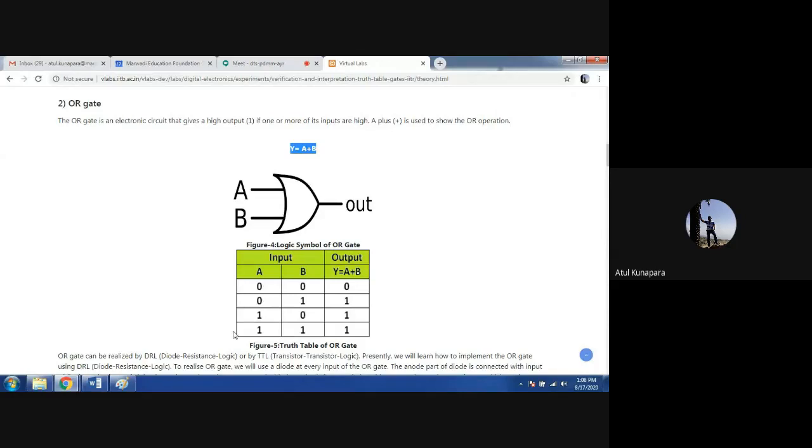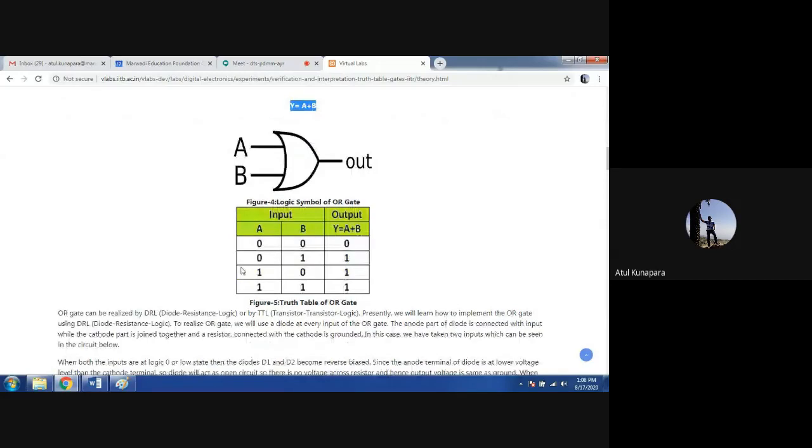Now how could you realize this using RTL? Here you can see another way of representation. Here the OR gate has been realized using diode circuits, or diode resistor logic. This can also be realized using RTL, that is resistor transistor logic. I will show you that also.